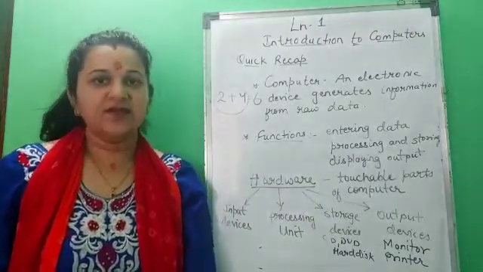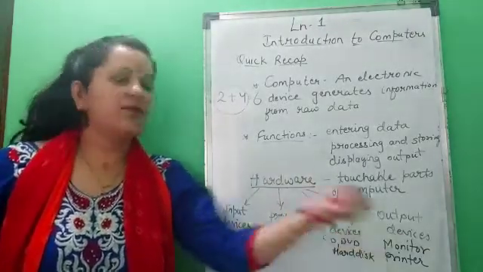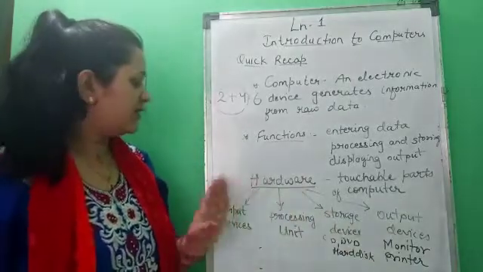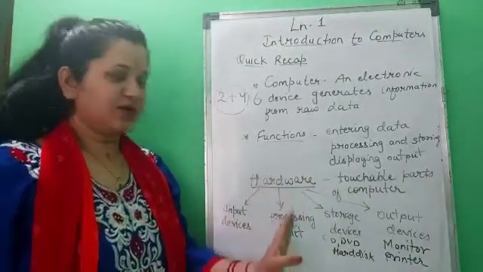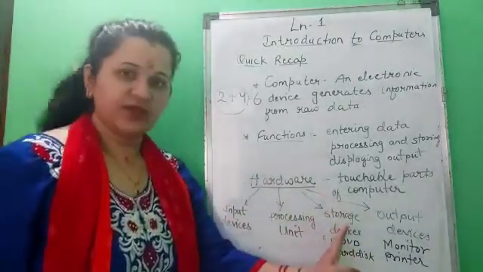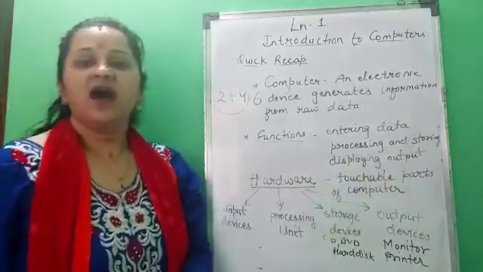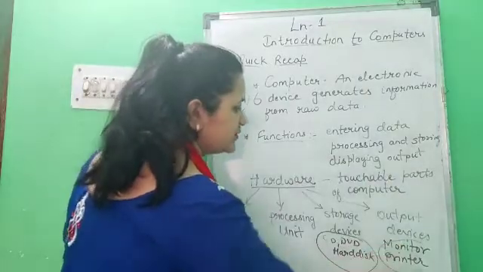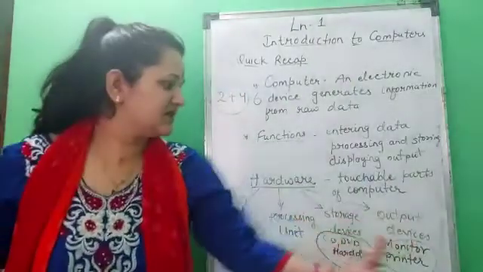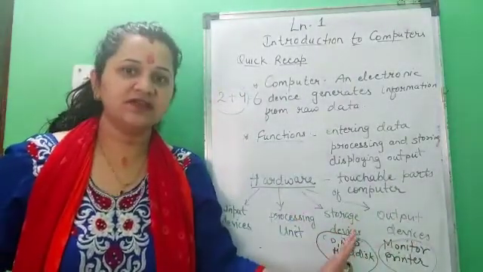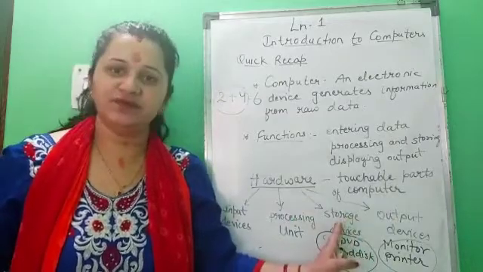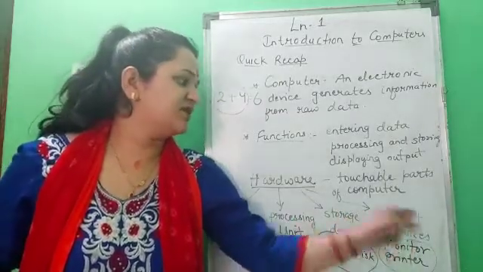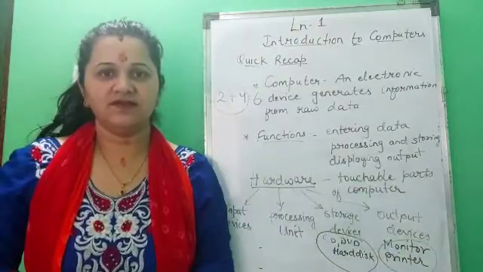Got it, children? So, these are the 4 parts of hardware. Input devices, processing unit, storage devices and output devices. And these are the examples of storage devices. CD, DVD, hard disk are the examples of storage device. And monitor, printer are the examples of output devices.